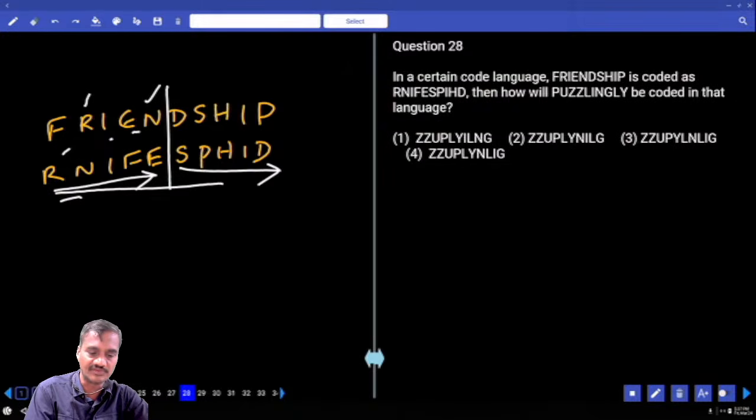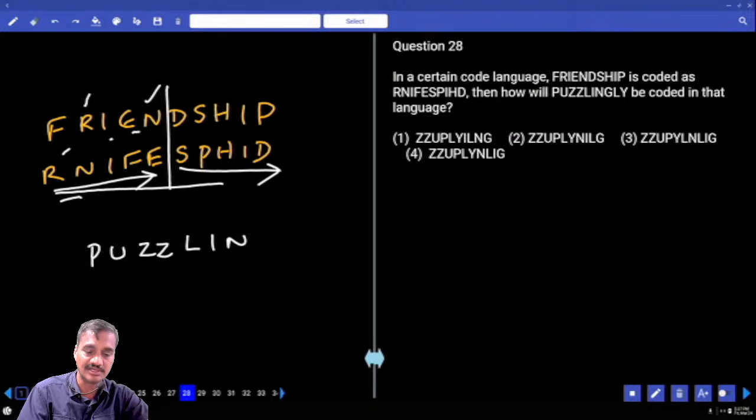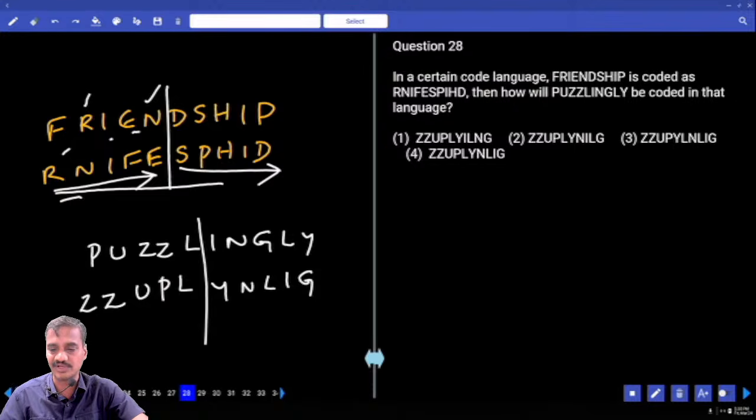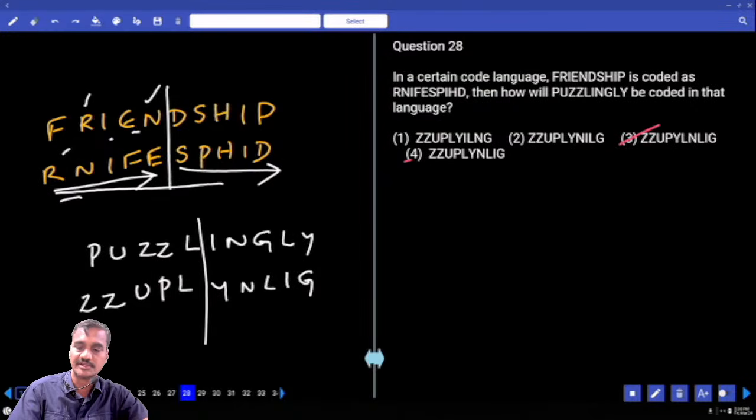And in the same way the word PUZZLINGLY. Now in this one how many letters are there? 10. Now these 10 letters when arranged in descending order: ZZU and PL. Now in this one also Y and N, L, I, G. And the choices are GILNY, GILNNY, LPZ. Choice 3 or choice 4? Choice 3, because P must be before this one. It must have been choice 4.